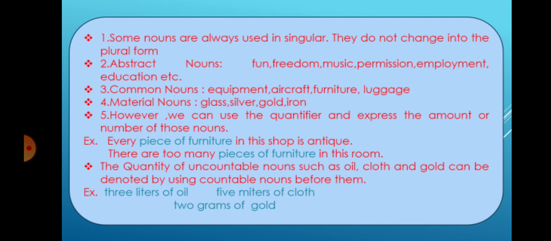Then common nouns. Some common nouns cannot be changed into plural, like equipment, aircraft, furniture, luggage. Some material nouns also cannot be changed into plural: glass, silver, gold, iron. However, we can use a quantifier and express the amount or number of those nouns. For example, every piece of furniture in the shop is antique. There are too many pieces of furniture. So we have added the quantifier piece, and then we make it singular, and pieces plural. So if we want to make this noun into plural, before that we have to add a quantifier.